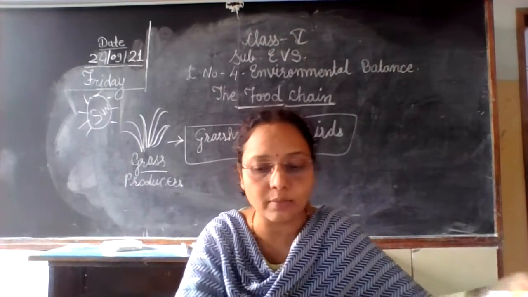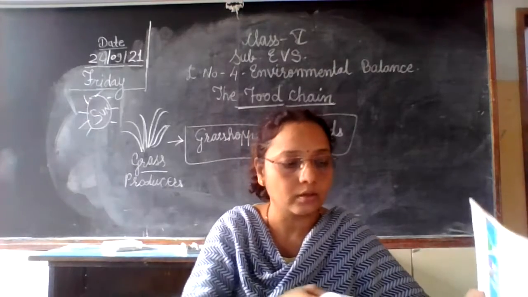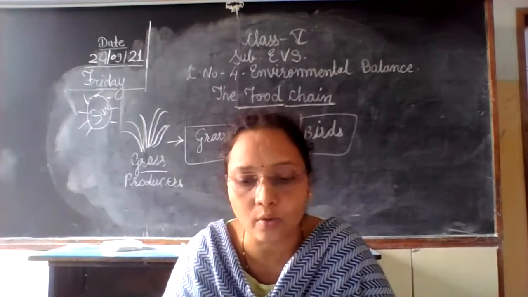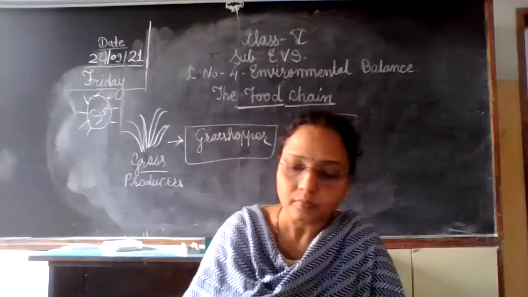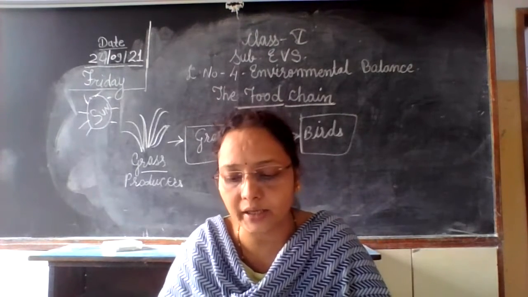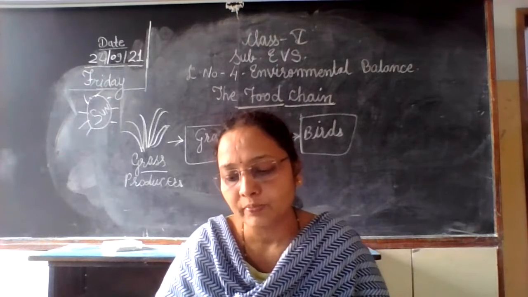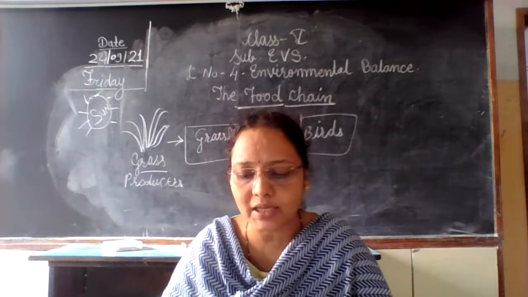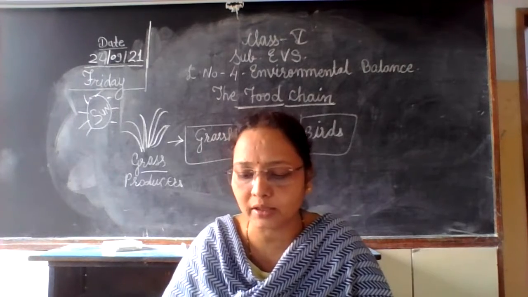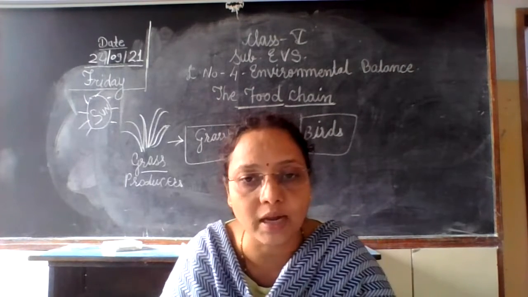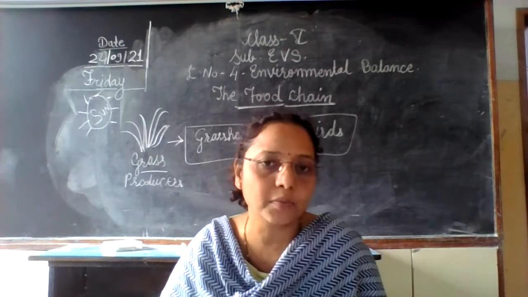Okay, now let's see about herbivores, carnivores and omnivores. You know, animals directly or indirectly depend on green plants for their food requirement. Animals can be classified into the following three types: herbivorous animals, carnivorous animals, and omnivorous animals.